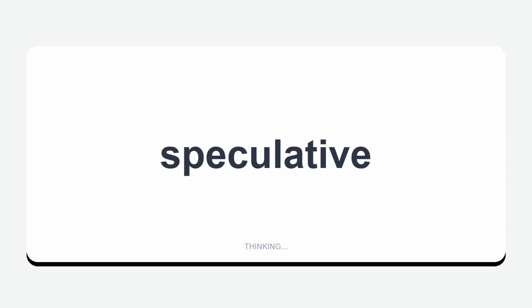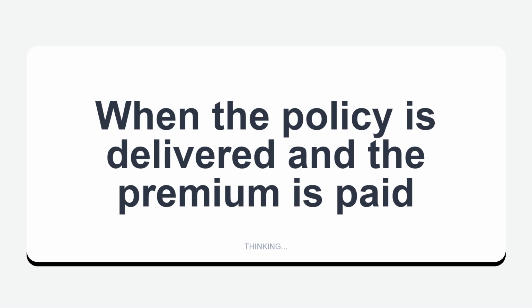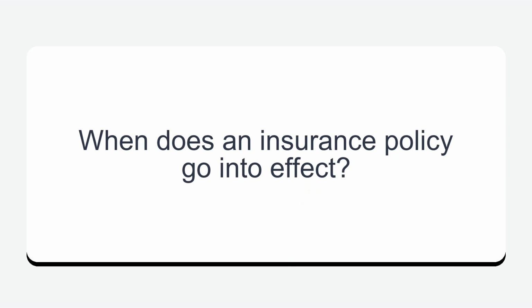CA Life and Health Insurance Exam. Speculative. Wagering on a sporting event is known as what type of risk? When the policy is delivered and the premium is paid. When does an insurance policy go into effect?